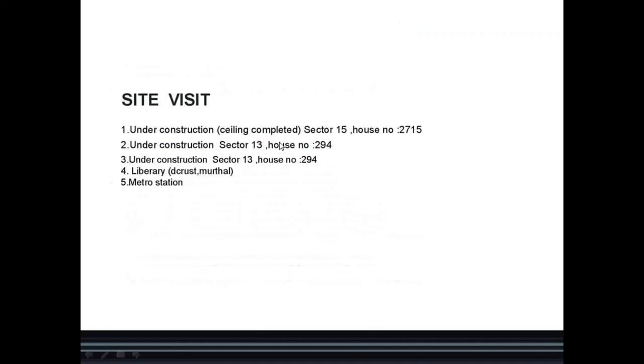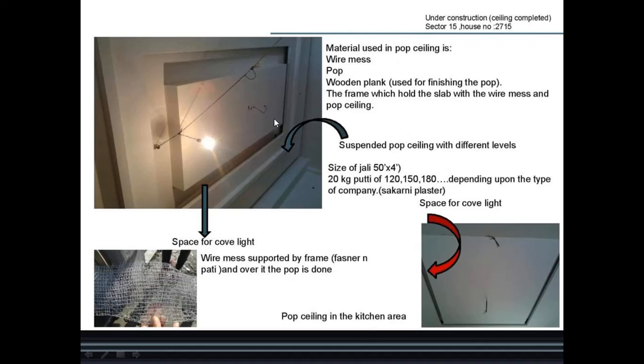Then site visit. Here I am giving you the most important section, the site visit. I have visited 3-4 sites, and the work which is going on there on site I have shown here in the form of slides. So this is the first slide, first site. The material used for ceiling is wire mesh, POP, wooden plank, the frame which holds the slab with the wire mesh, and suspended POP ceiling with different levels, their sizes, space for core light, POP ceiling in the kitchen area.